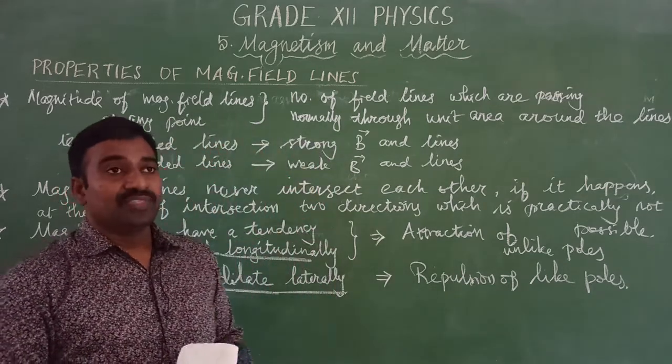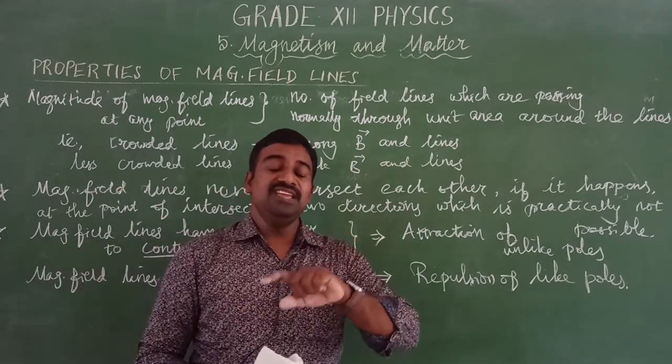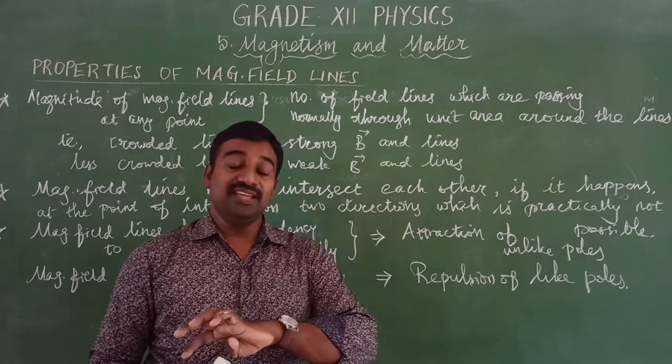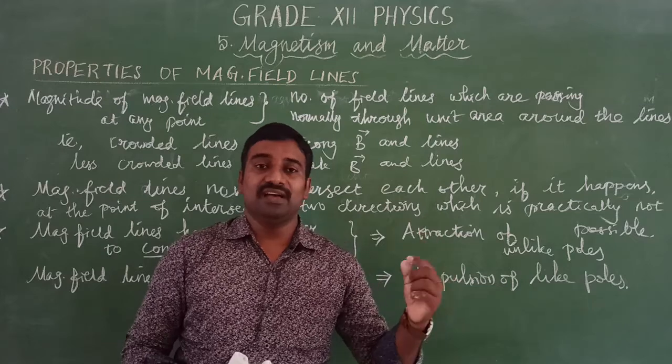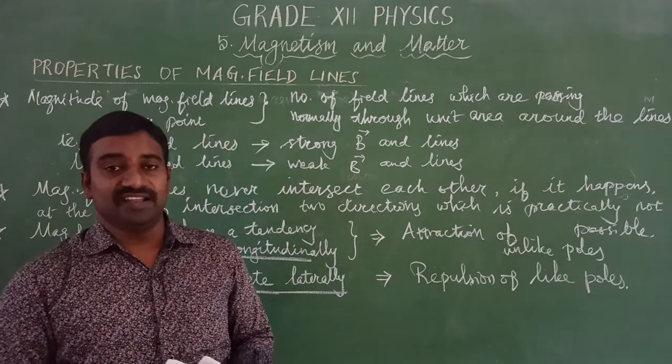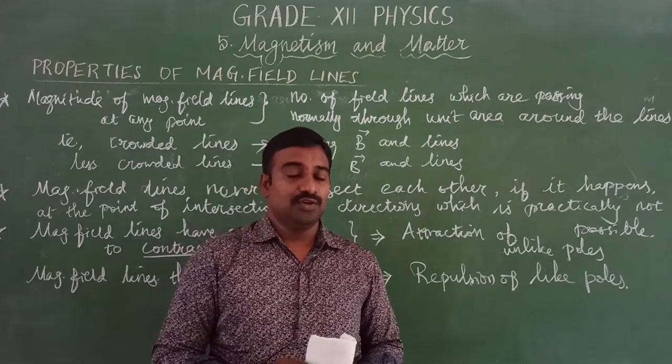And next one, how to find the direction of magnetic field lines. By taking a particular magnetic field line, a particular loop, and drawing a tangent, we can identify the direction of the magnetic field lines. And one magnetic field line will never intersect another magnetic field line.